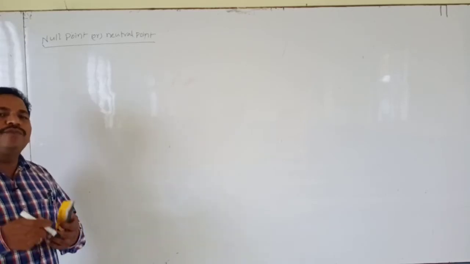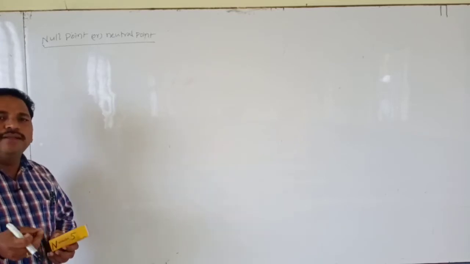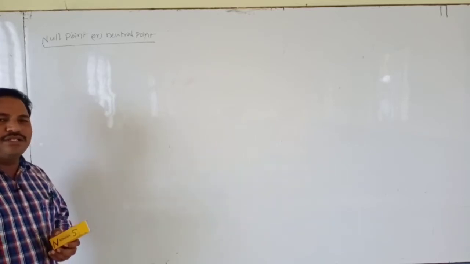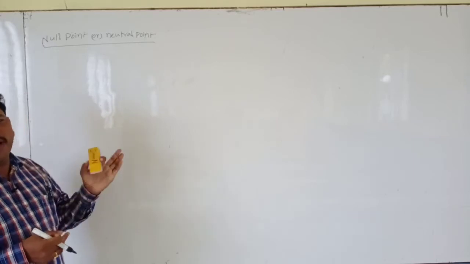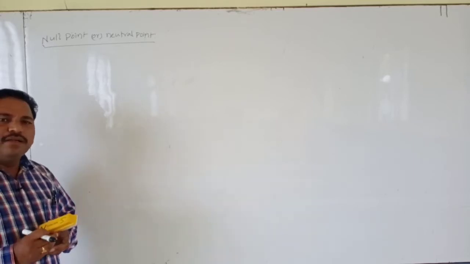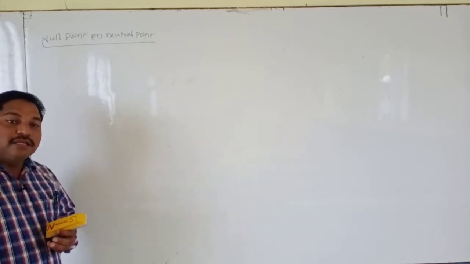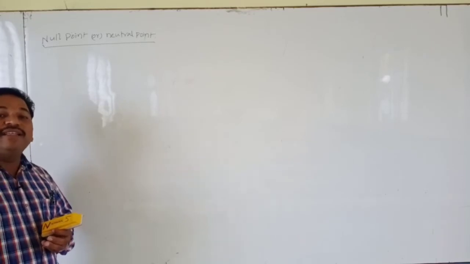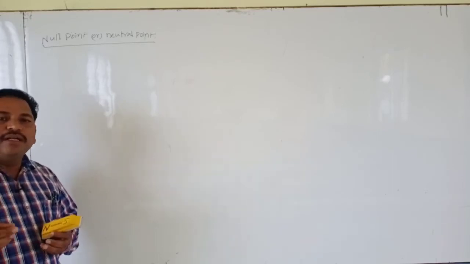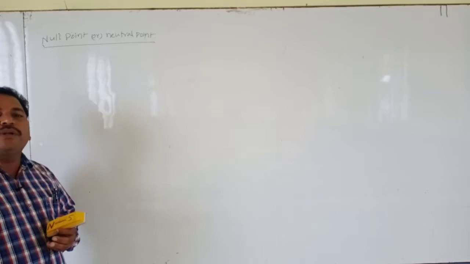Neutral means net force is 0. The point where the net force is 0 is called the neutral point. Here we are discussing electric field. So the point in the electric field where the net electric field is 0 is called the neutral point.